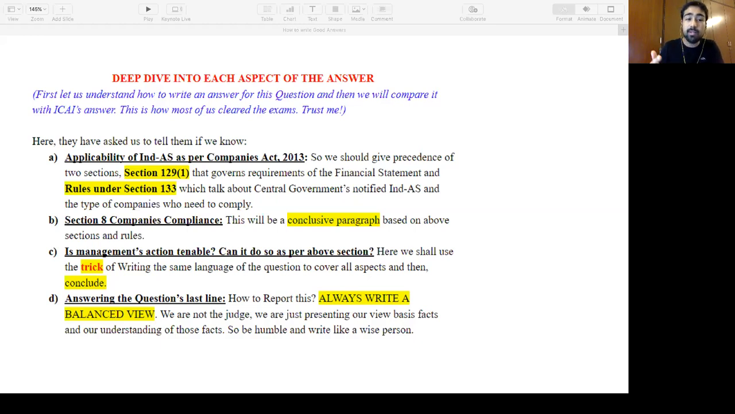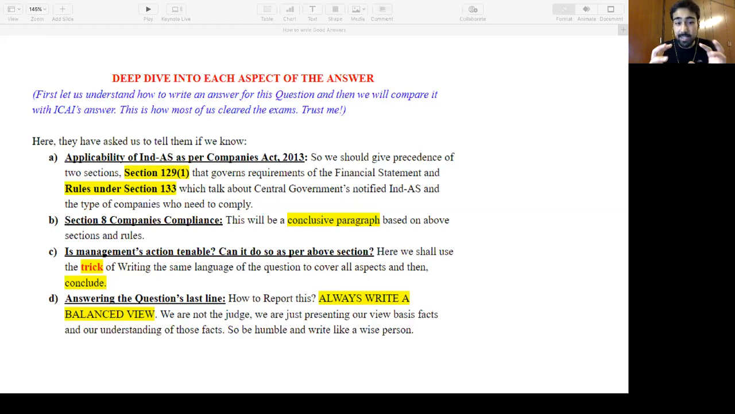Second, we're talking about Section 8 company compliance. So this paragraph is going to be a conclusive paragraph based on our readings of Section 129 and 133, right? So this is a conclusive paragraph based on the above 2 sections. My next paragraph will be, is management's action tenable, right? Has management done the right thing? Can we do so as per the above section? This is what we have to answer.